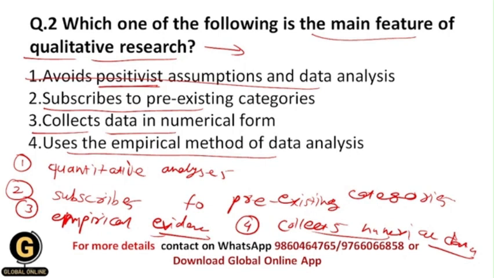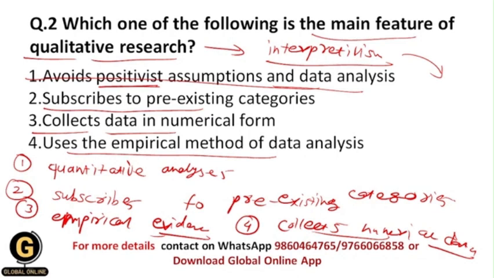Qualitative research believes in the interpretivism paradigm, and it disregards positivist assumptions and statistical data analysis. Basically the interpretivism paradigm is based upon our intuitions or our thinking power, not empirical evidence. And that's why the main feature of qualitative research should be that it avoids positivist assumptions and data analysis, and it is based upon interpretivism.